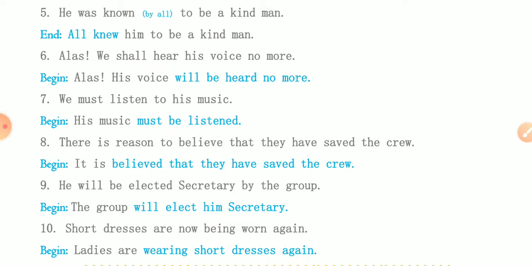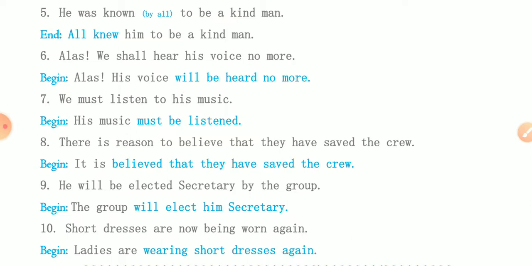There is reason to believe that they have saved the crew. Here, as a report, we have to write these sentences as it is. So it is believed that they have saved the crew. By the way, after that, whatever will be the sentence, that will be written as it is.